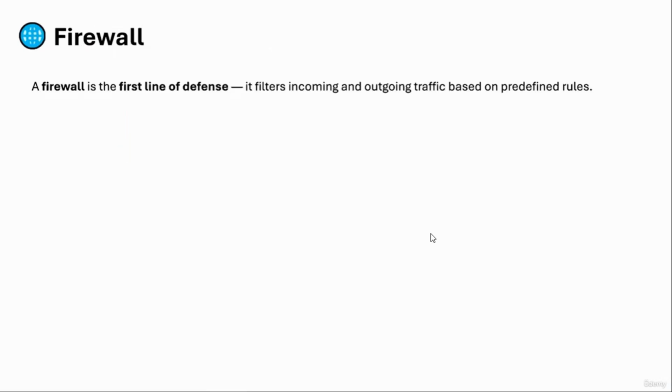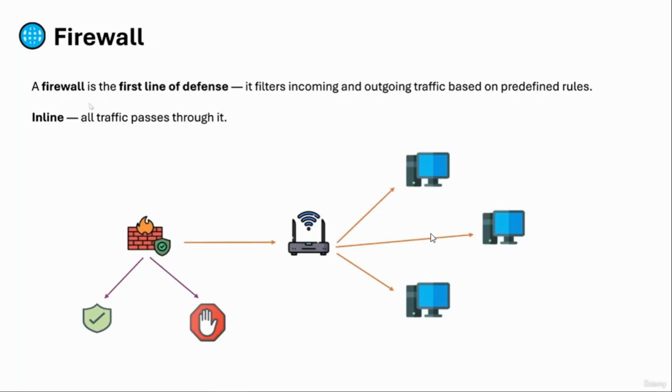The firewall. A firewall is the first line of defense. It filters incoming and outgoing traffic based on predefined rules. It is also inline, which means that all traffic passes through it, and that's how it looks. So our firewall works together with our router. Before our traffic from the internet penetrates into our local network, it is going to go through the firewall, and the firewall is going to decide, do I allow this traffic or do I block this traffic?